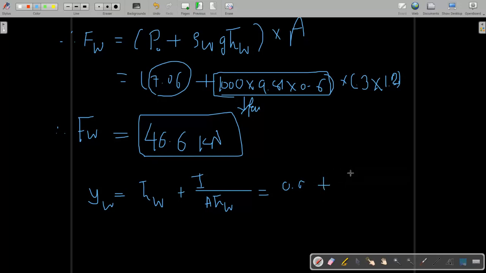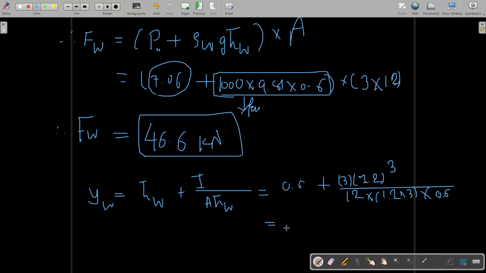I is b d cube by 12, here 3 into 1.2 whole cube divided by 12, into the projected area, 1.2 into 3 meter, and the average centroid height is 0.6.